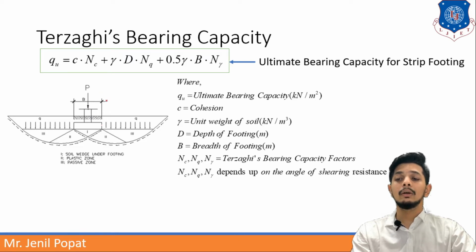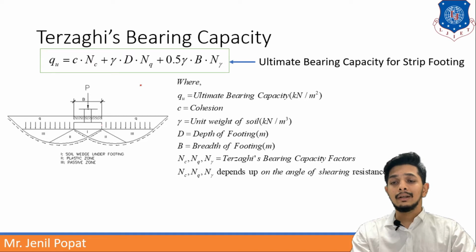The uniformly distributed load is converted here into one concentrated load. This is the breadth of the footing. Here zones 1, 2 and 3 are divided by Terzaghi. The first zone is the soil wedge under the footing, the second is the plastic zone and the third is the passive zone. According to that, he has derived this theory and this equation.